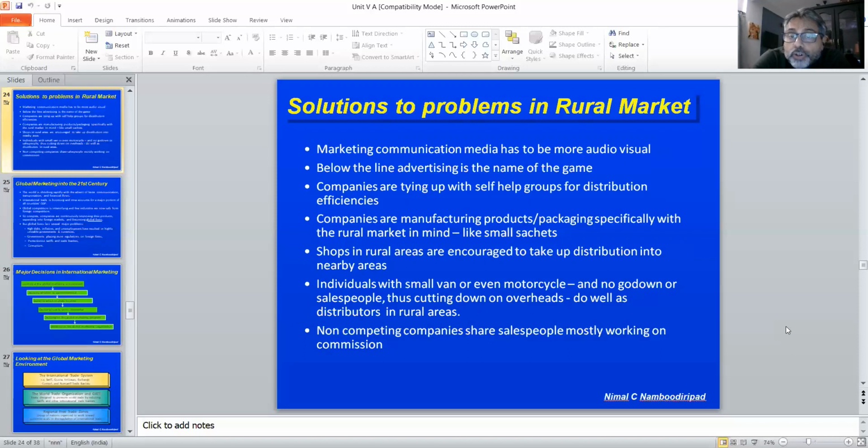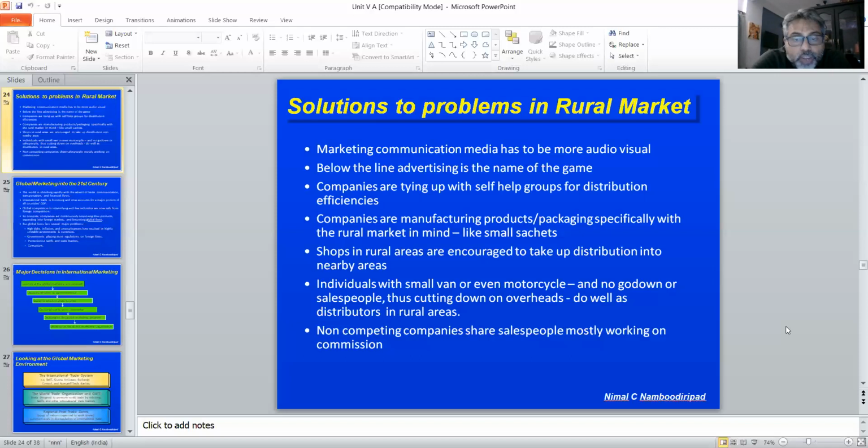Shops in rural areas are encouraged to take up distribution into nearby areas. Big shops in rural areas are told by the salespeople, please take up distribution. Just take your bike and go and sell in the afternoons when not many people come into the shop. Why don't you take this and go and sell to the nearby area? Because you don't get good distributors, and for distributors it doesn't make sense because there are not enough volumes. So small shops are asked by the salespeople to take up distribution.